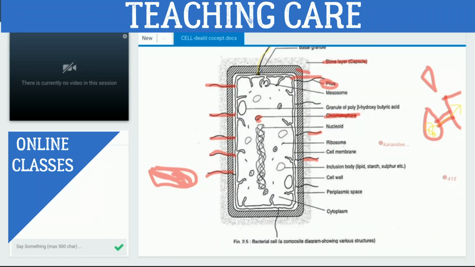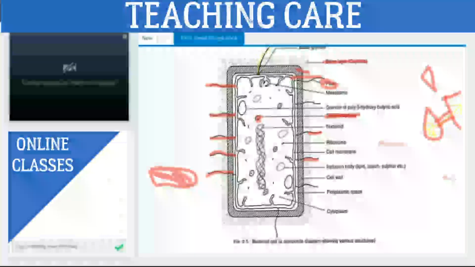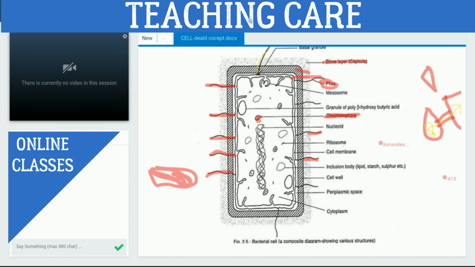Yes, sir. 70S. And these ribosomes are present in free form as well as attached with the plasma membrane, right? And if many ribosomes attach with one mRNA, that is called polysome or polyribosome, right? Yes, sir.